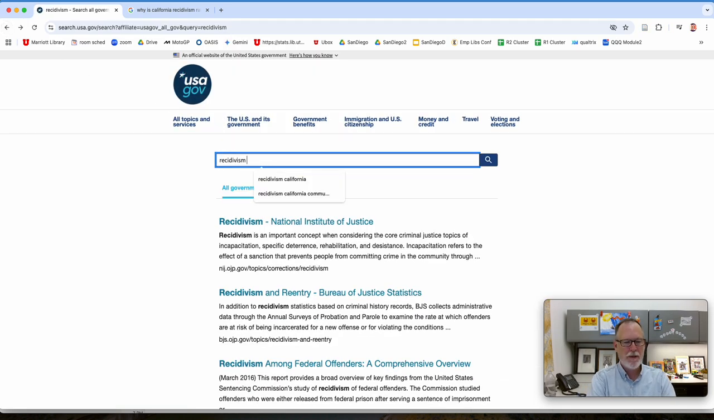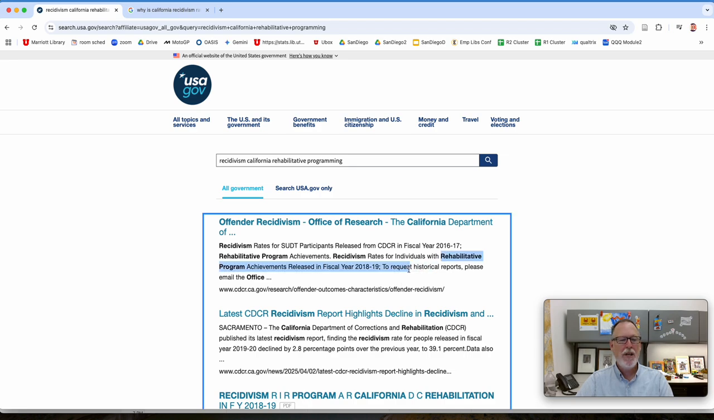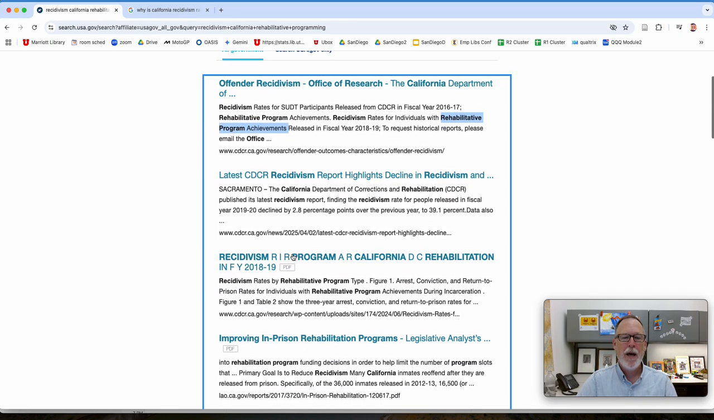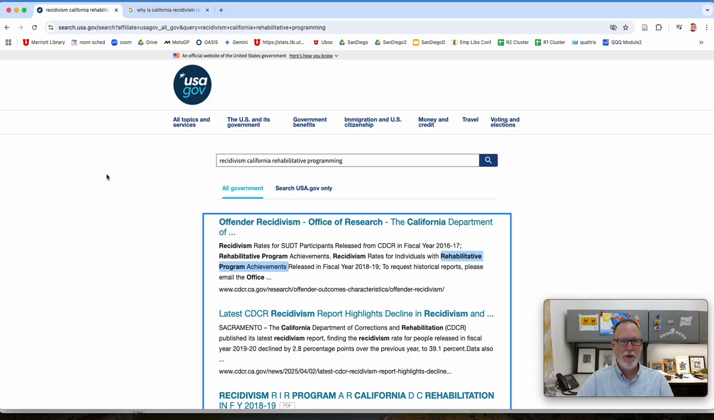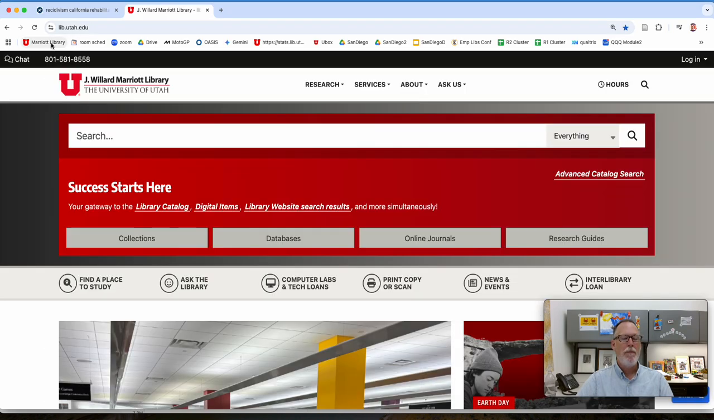Let's try recidivism, California, rehabilitative programming. Hey, the Office of Research, look at that. Rehabilitative program achievements. So in here, they might talk about specific things. So one that I was thinking of is community-based interventions. There's a whole bunch of things related to that, but just keeping the community involved so people don't feel isolated, I guess.